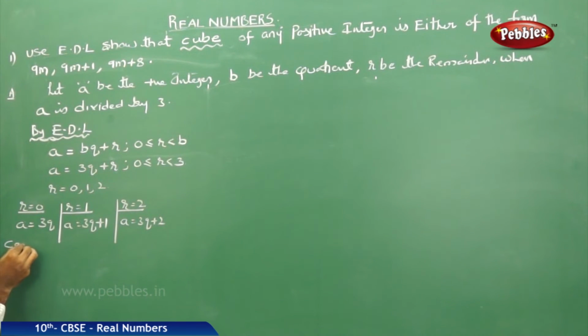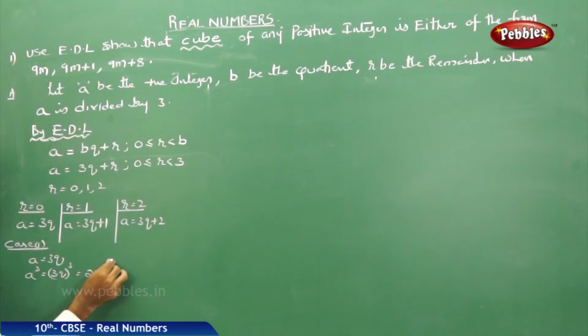Now case 1: a is equal to 3q. Cubing on both sides gives a cube is equal to 3q whole cube, which is equal to 27q cube. You can take 9 common in this one.